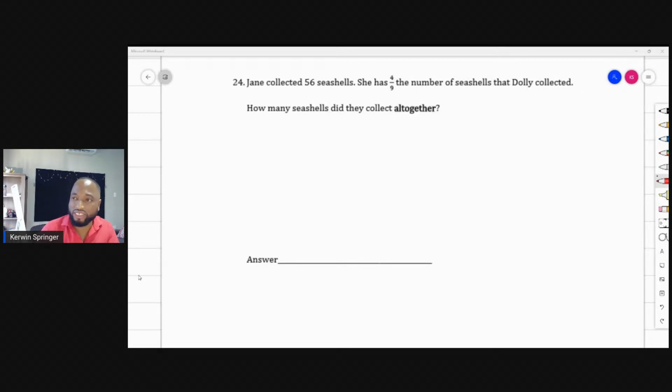So she has 4/9 the number of seashells that Dolly collected. So Jane's number of seashells is represented by 4/9. So 4/9 is represented by 56 seashells.